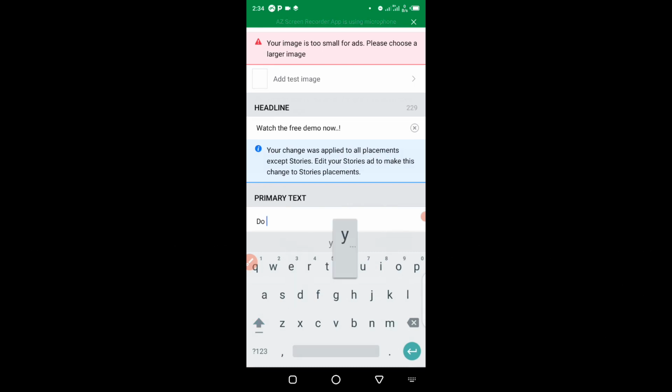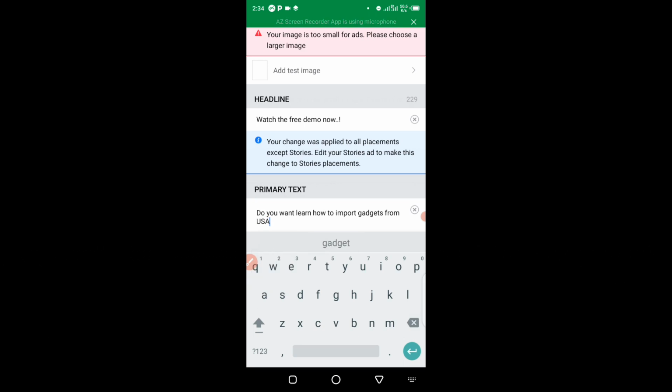Do you want to learn how to import gadgets from USA at a very cheap price and resell at almost 50% profit?